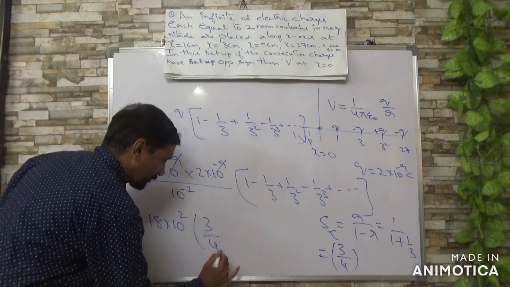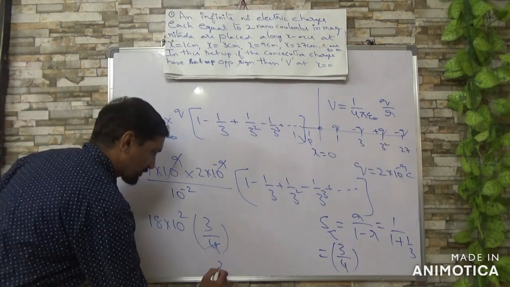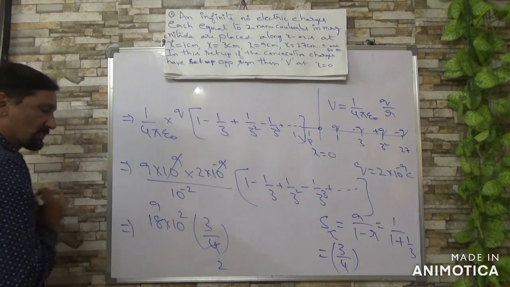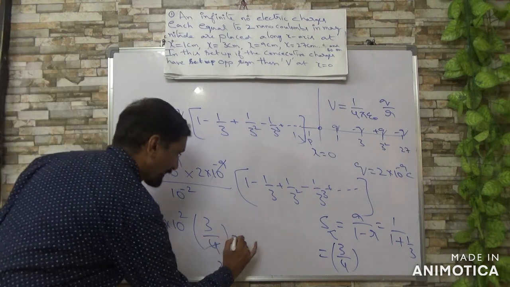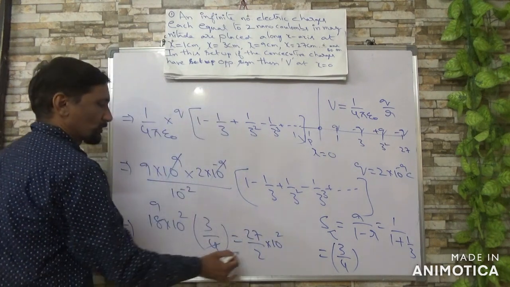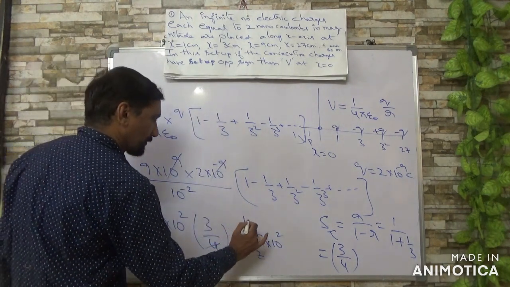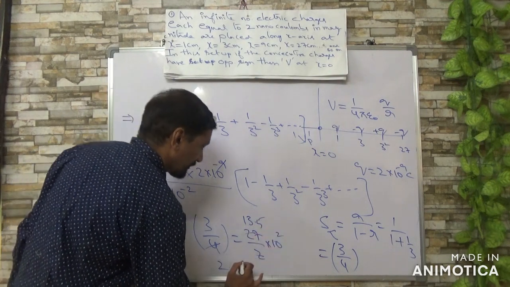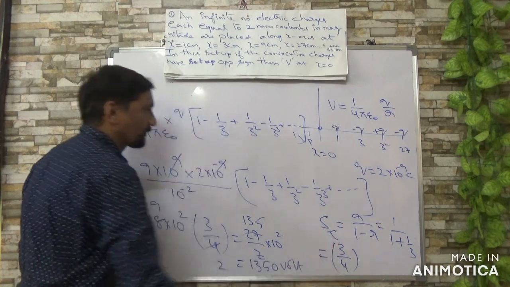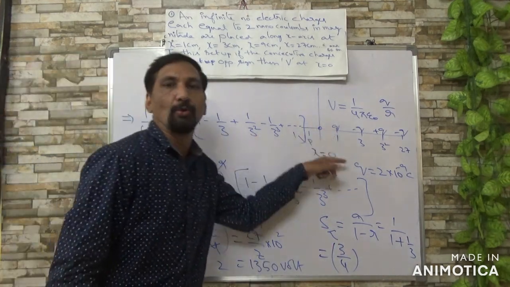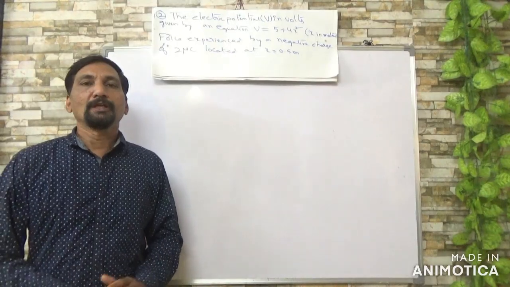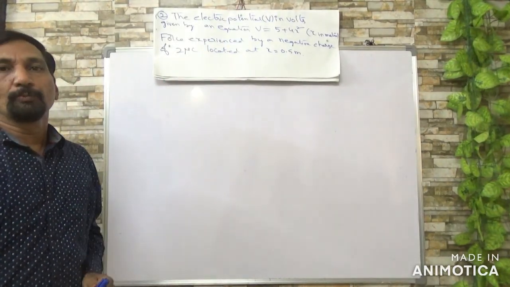3 by 4. So you know this divides 2 times and this divides 9 times, right? 27 by 2 into 10 square. So you know it is nothing but 13.5 multiplying with 100, 1350 volt. So what is the total potential due to all these charges at the origin? 13. Now about the given problem.